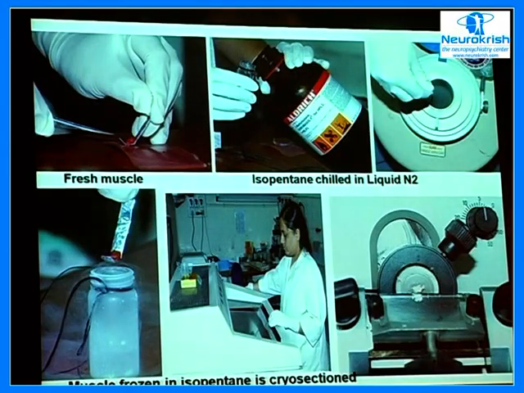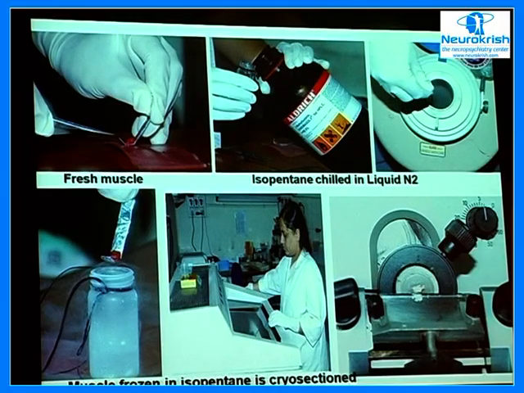Now, this is how we do the freezing and subsequent cutting of the sections. You orient the tissue onto aluminum foil. You take isopentane in a small beaker which is dipped into liquid nitrogen, and after it has attained the temperature of liquid nitrogen, we plunge the tissue into this, periodically checking the consistency of the isopentane.